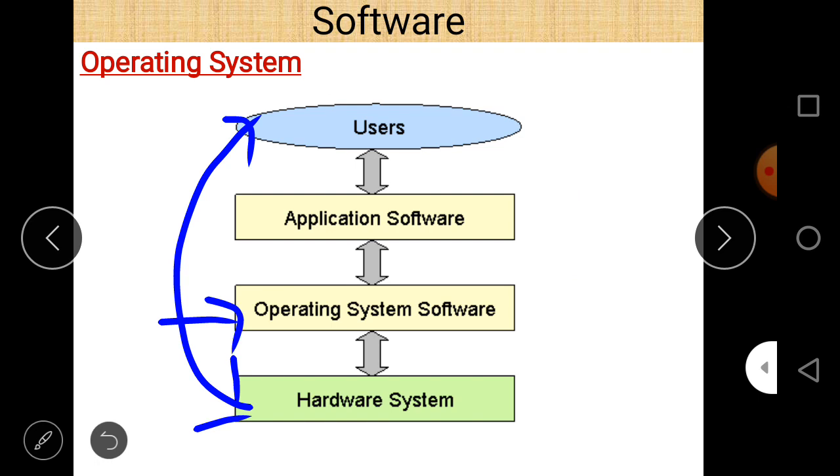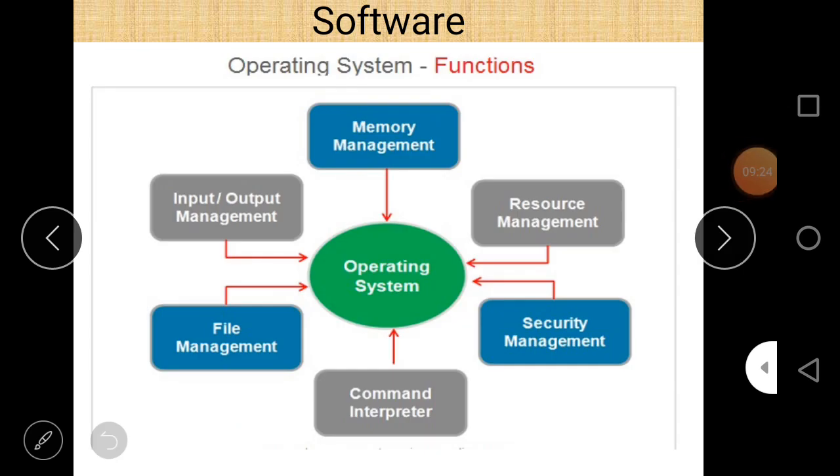So now let us take another topic: operating system functions, the different types of functions of an operating system. As I told you earlier, the operating system is a separate chapter in your syllabus, but since we discuss it here as a part of system software, there is some brief discussion here. So the operating system has different functions.